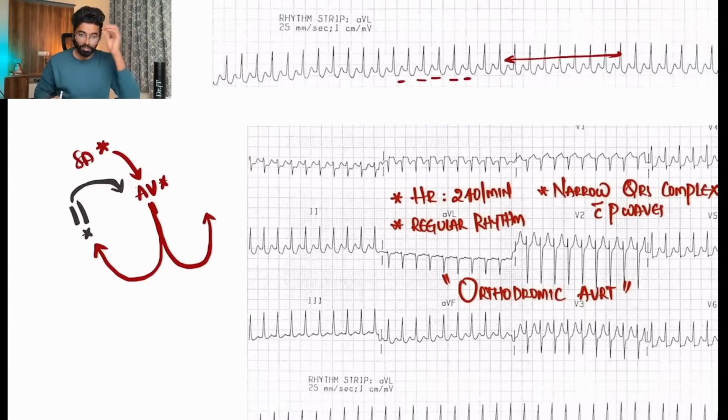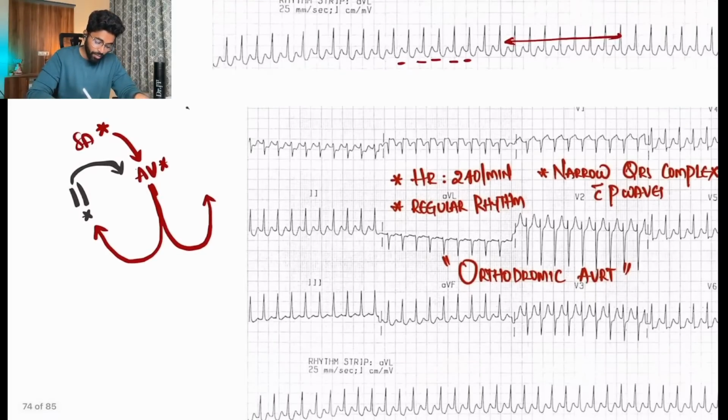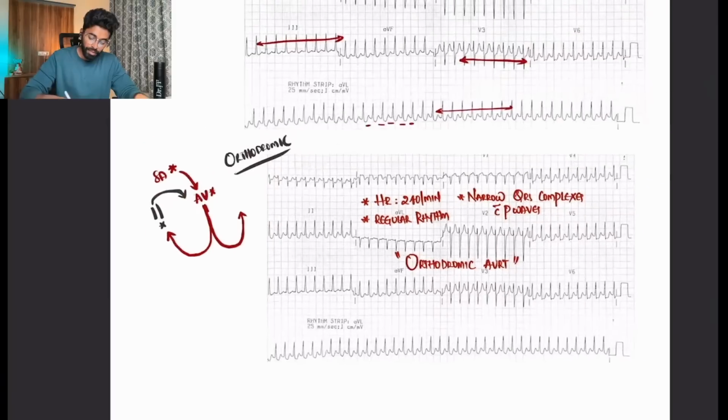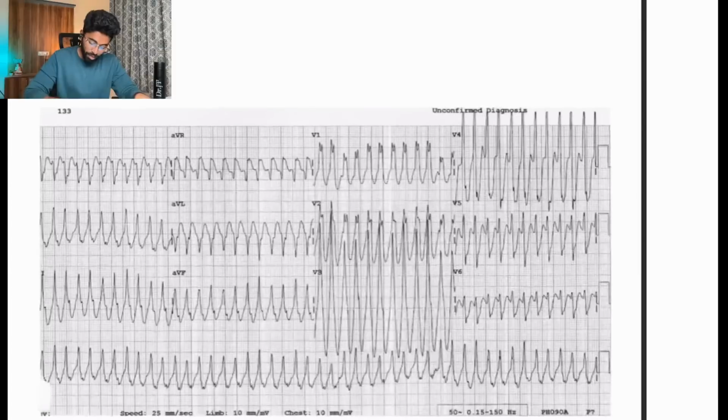This is the one blinder point you need to remember to diagnose these arrhythmias. So here we can clearly say it is orthodromic AVRT ECG. Let us move on to the next one.